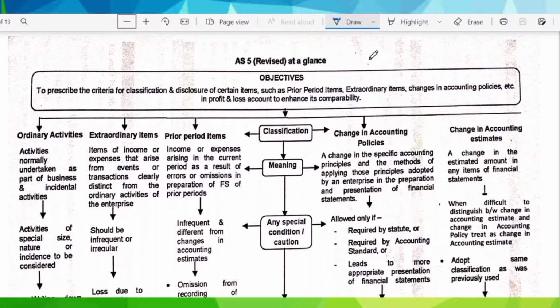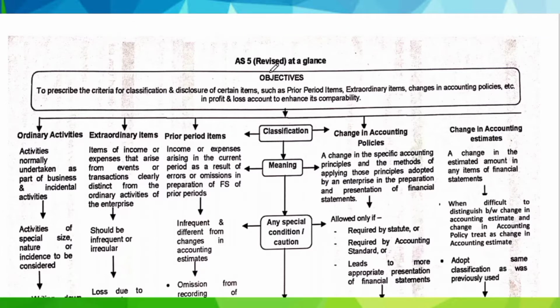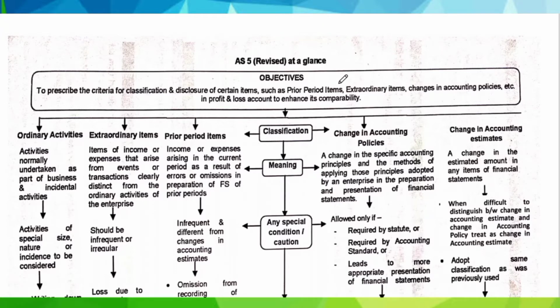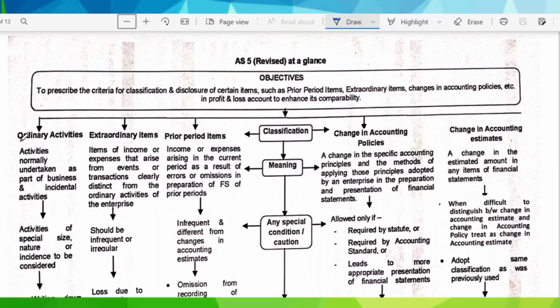So let's start. In AS5, its objective is to provide uniformity in preparation and presentation of financial statements by providing requirements as to the accounting and disclosure with regard to five categories. The first category being the ordinary activities, the second one being the extraordinary items, the third one is the prior period items, the fourth one is the changes in accounting policies, and the fifth and last one is the changes in accounting estimates. We will look into each of these categories one by one.